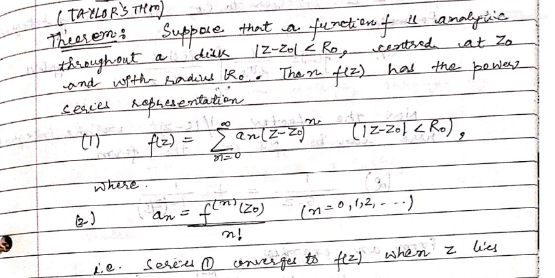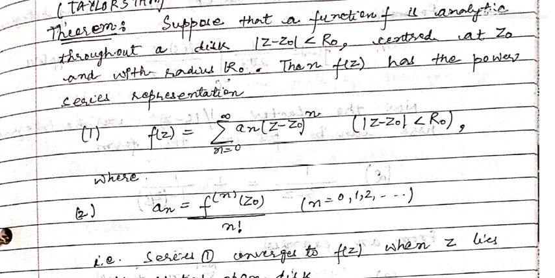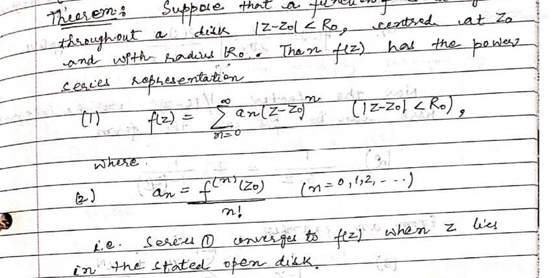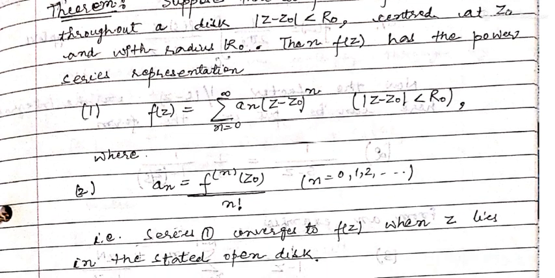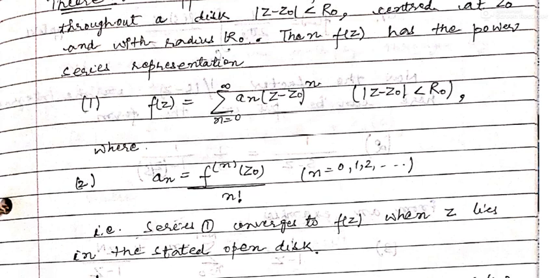And the coefficients are nothing but the nth derivative. The coefficient a_n is the nth derivative of f at the center of the disk z0 divided by factorial n, n = 0, 1, 2 and so on. That is, series 1 converges to f(z) when z lies in the stated open disk.